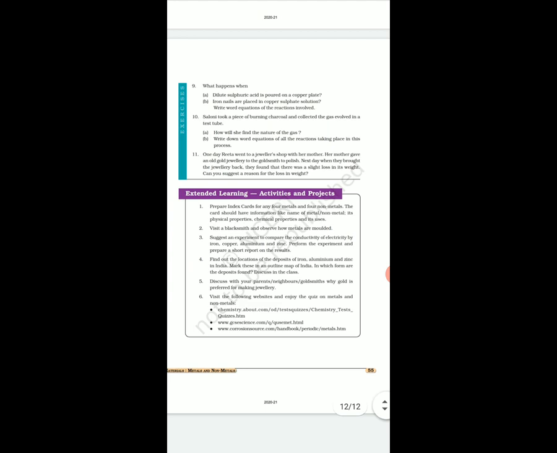Question 11. One day Rita went to a jeweler's shop with her mother. Her mother gave an old jewelry to the goldsmith to polish. Next day, when they took the jewelry back, they found that there was a slight loss in its weight. Can you suggest a reason for the loss in weight?